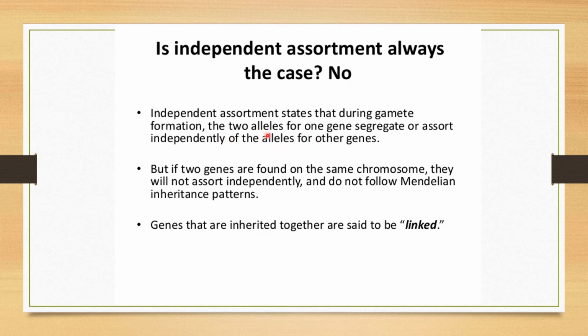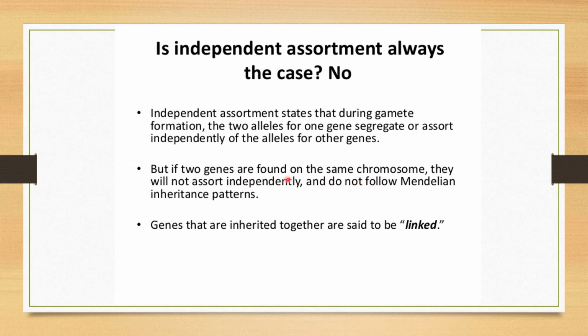That means the segregation of the alleles for one gene takes place independently of the other gene. But if two genes are found on the same chromosome, they will not assort independently, and they won't follow the Mendelian inheritance pattern.